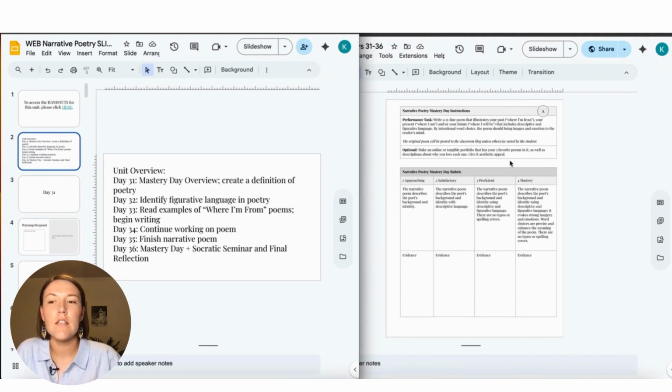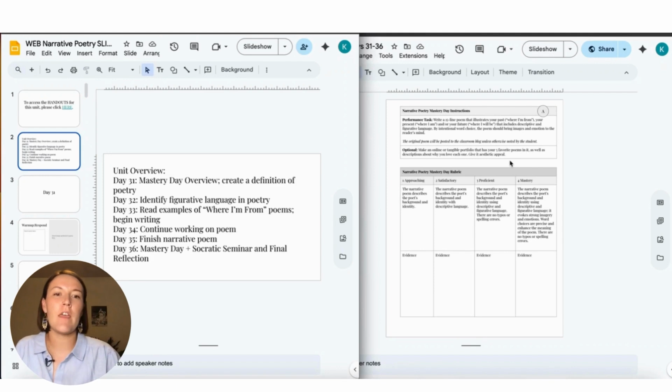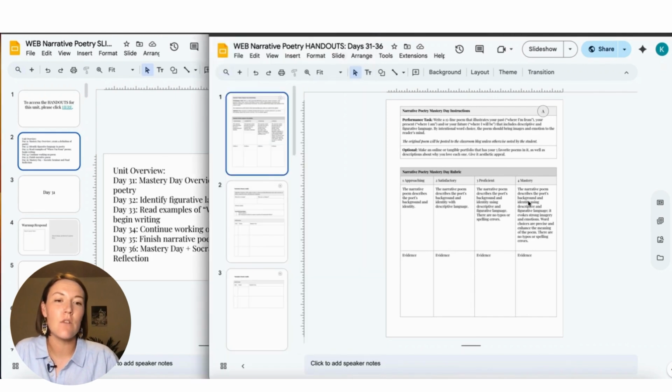So they at least have to write a poem about themselves, and they can use a template if they want, or they can do it however they want, because that is poetry. Poetry has no restrictions. So there's guidelines, but if they want more than 15 lines, fewer than 15 lines, they are allowed to do that as long as they stay within this mastery context.